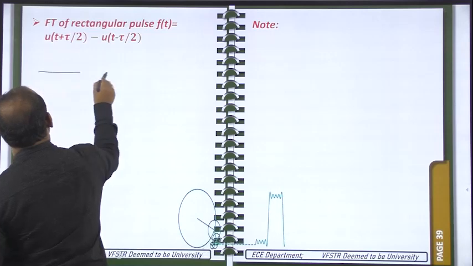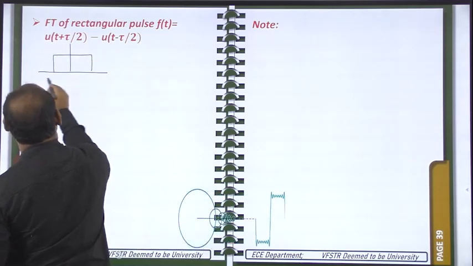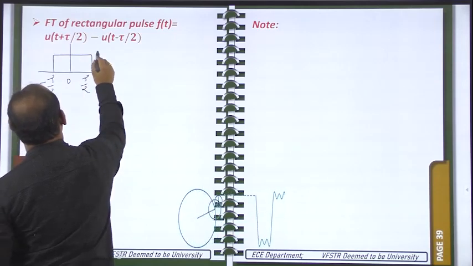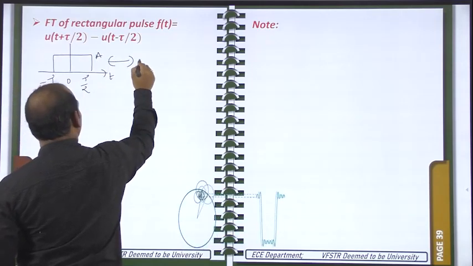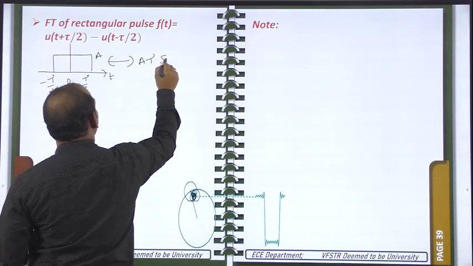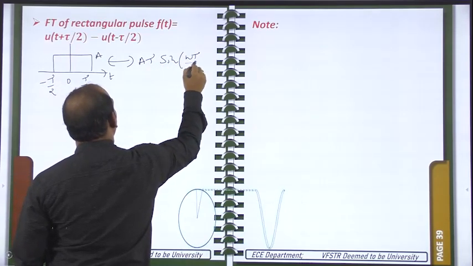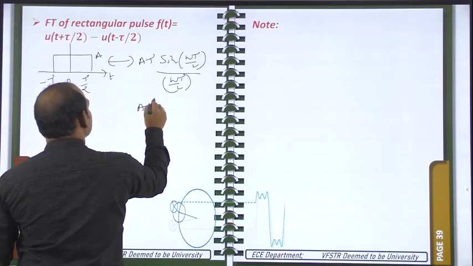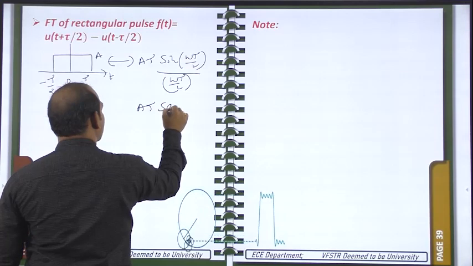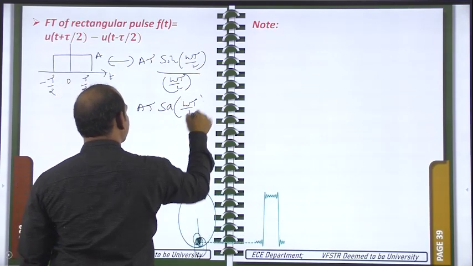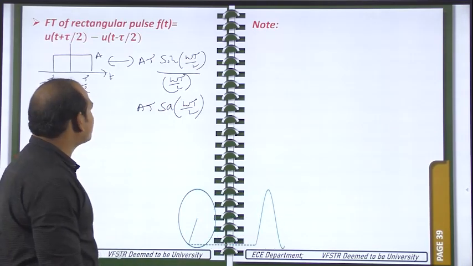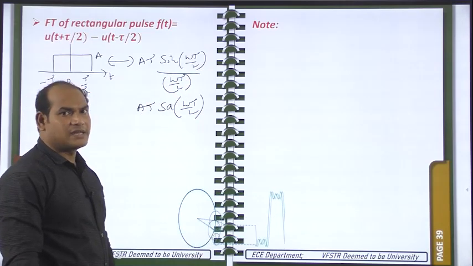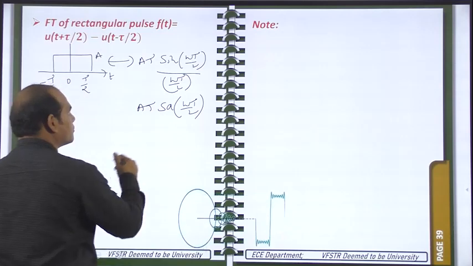So I am taking that signal like this, minus tau by 2, 0, tau by 2, here it is t, here amplitude is A. For this signal, if you do it, you will get A tau sine of omega tau by 2 by omega tau by 2. Or sin theta by theta means that can be written as the sampling function, Sa of omega tau by 2. Like this we can simply write sine of omega tau by 2 by omega tau by 2, that can be written as the sampling function of omega tau by 2. Now we are going to prove this one.